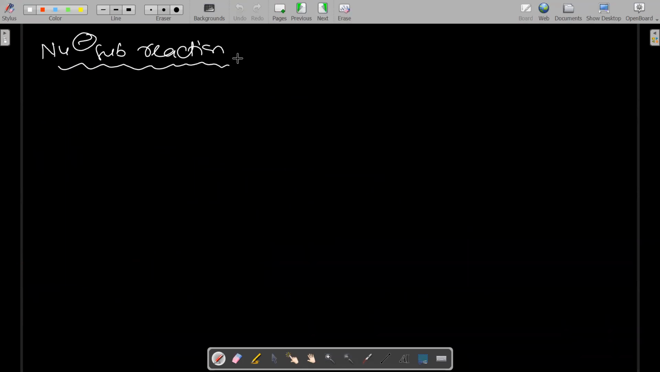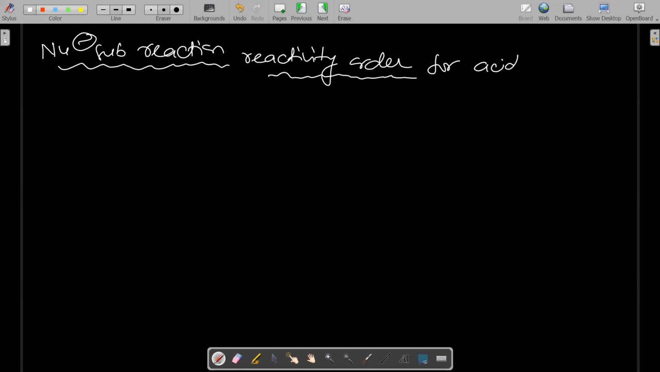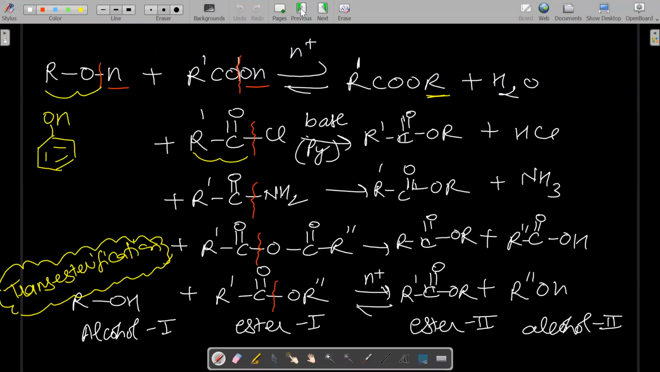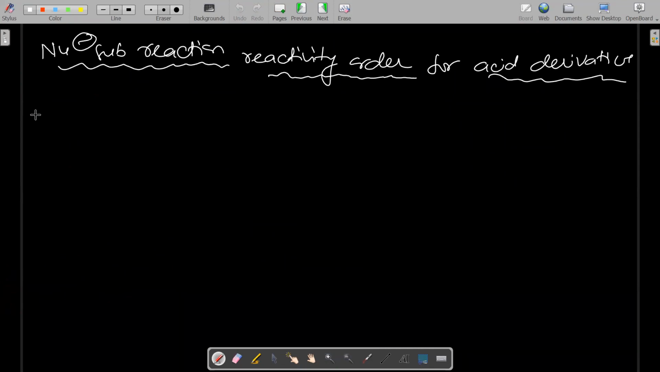Okay, so this is the nucleophilic substitution reaction reactivity order, the reactivity order for nucleophilic substitution reaction for acid derivatives. Anybody tell me which acid derivative will be most reactive for this reaction? Because there are four derivatives. You can see what the four derivatives are: acyl halide, amide, acid anhydride, and ester. What is the reactivity order for this nucleophilic substitution reaction? Okay, so which one is the most reactive? Acyl halide.